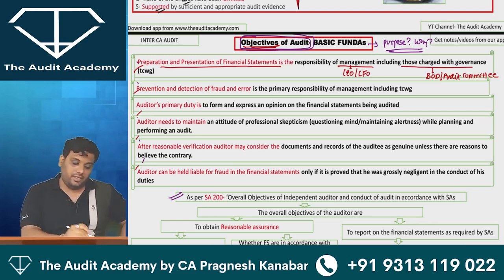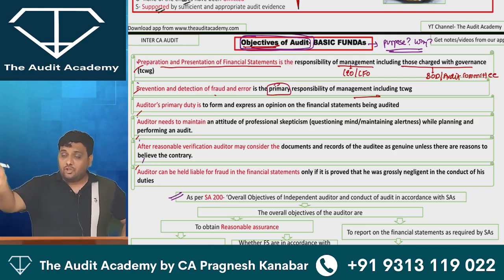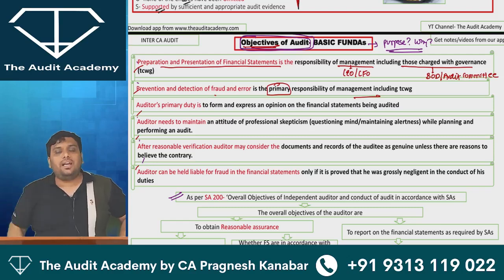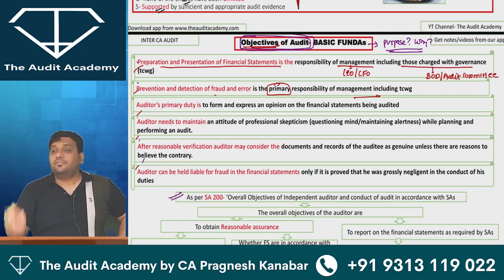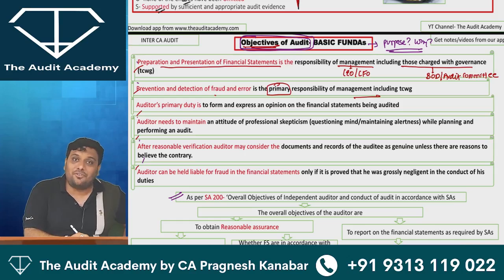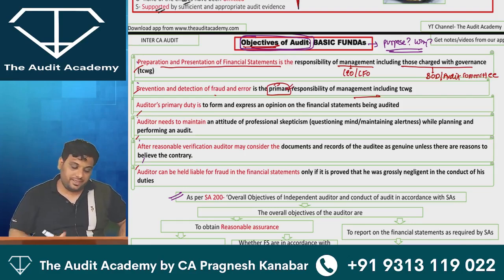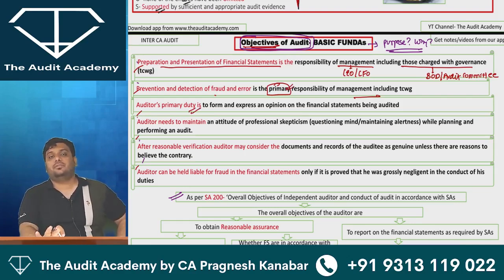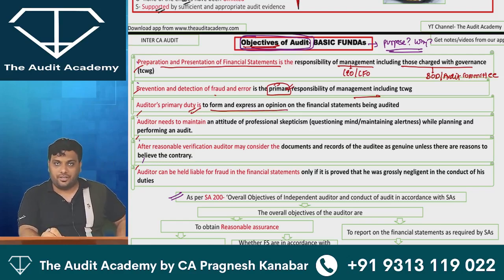Prevention and detection of fraud and error is the primary responsibility of management, including those charged with governance. If a student has copied, the student should first be held liable. So if management has committed a fraud in the financial statements, management should first be held liable. Are you getting my point? Prevention and detection of fraud and error is the primary responsibility of management, including those charged with governance. Auditor's main task is to form and express an opinion on the financial statements being audited.